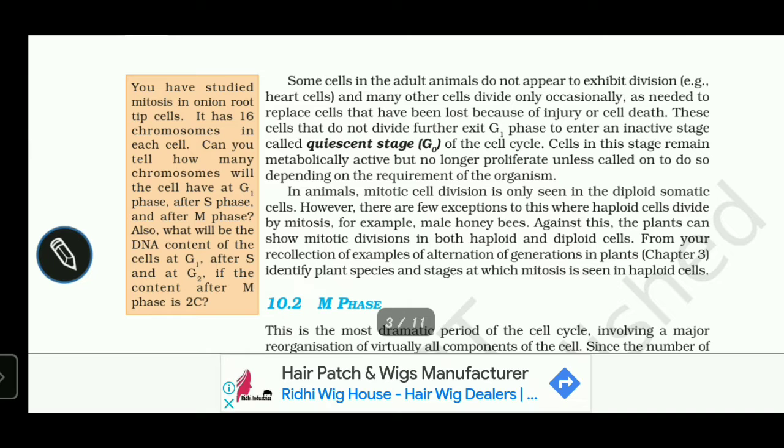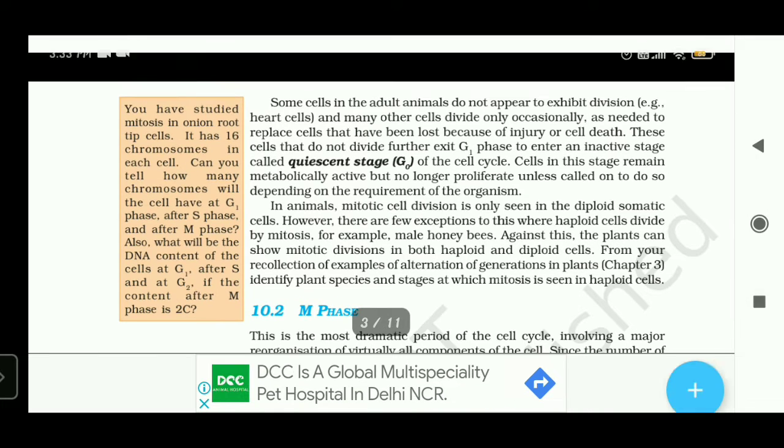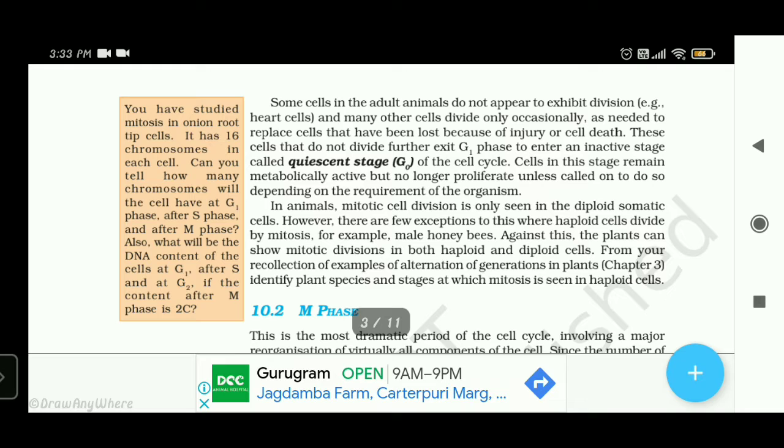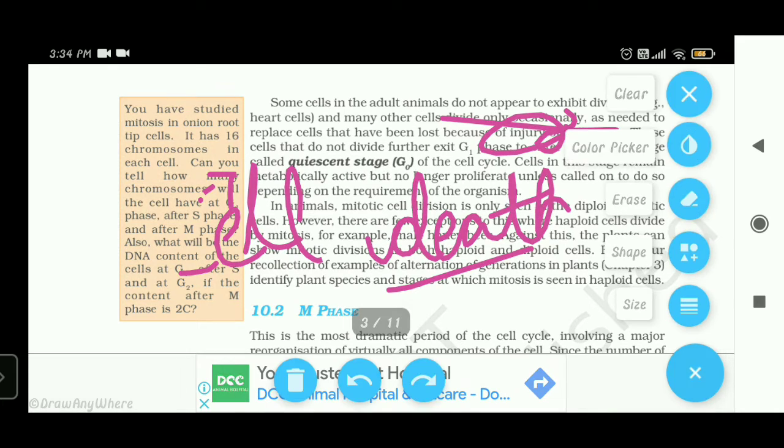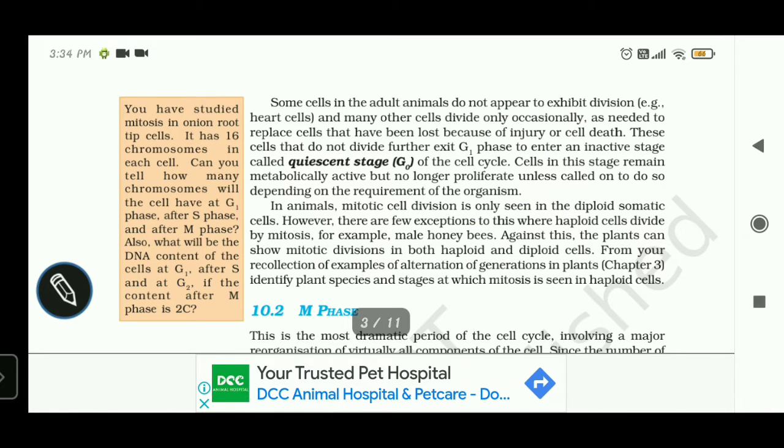So we discussed that some cells of the adult animals do not appear to exhibit division, like the heart cells in our body. Heart cells and many other cells divide only occasionally, when they have lost cells because of injury or cell death. Otherwise they don't divide.